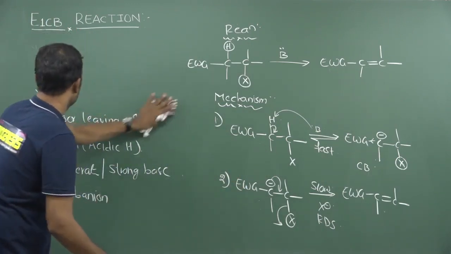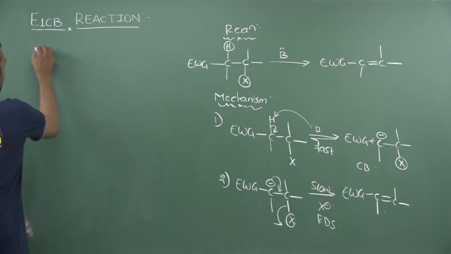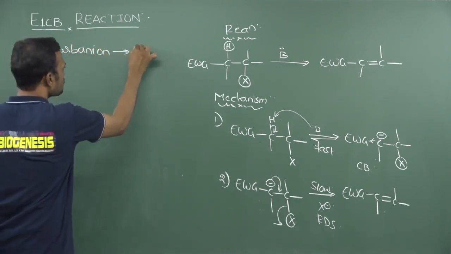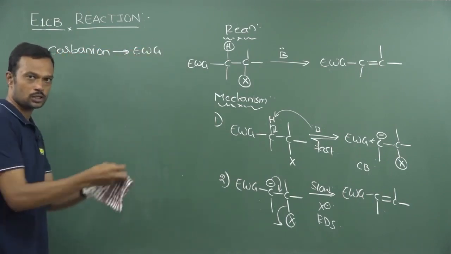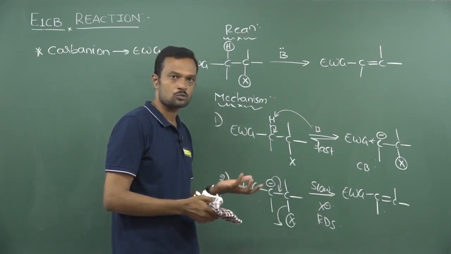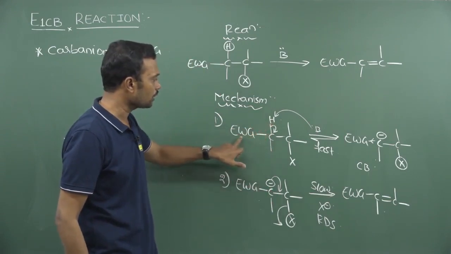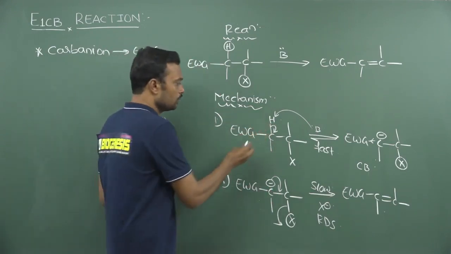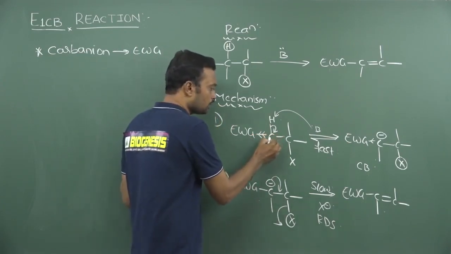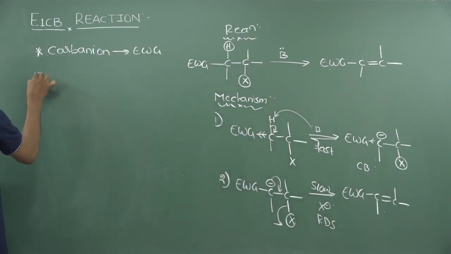Now see this. If you compare the stability orders, the intermediate in this particular reaction is a carbanion. We know a carbanion is stabilized by electron withdrawing groups. It can drift the lone pair of electrons more towards the electron withdrawing group side. So in order to increase this acidity, definitely the presence of an electron withdrawing group is required. Why? Because when an electron withdrawing group is present, it can withdraw the electron density and automatically this carbon shows carbanion character. So a carbanion is involved in this one.